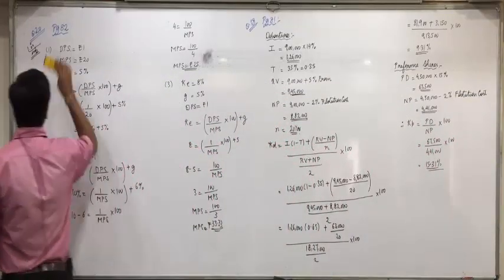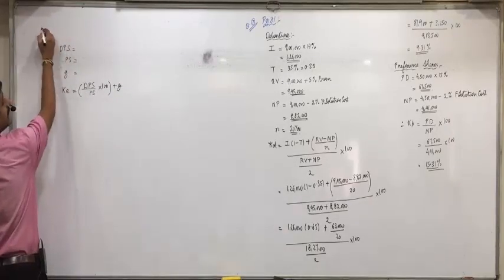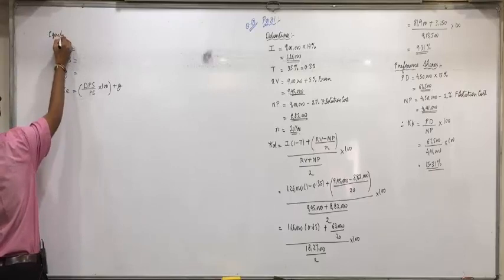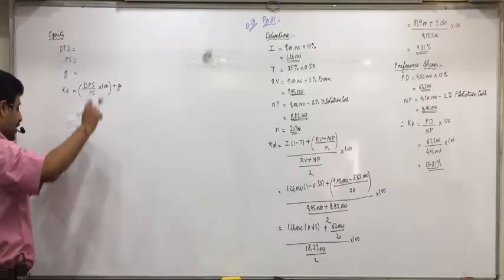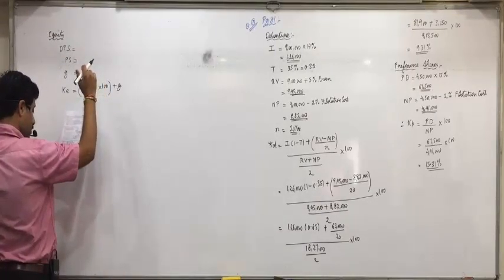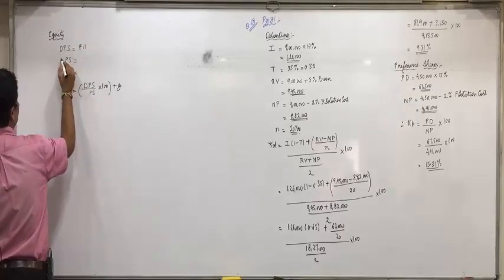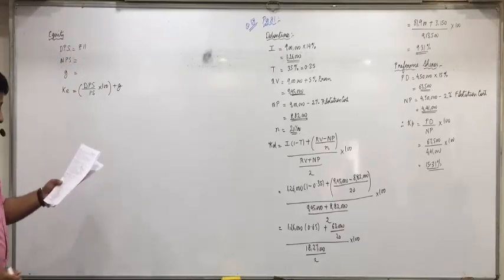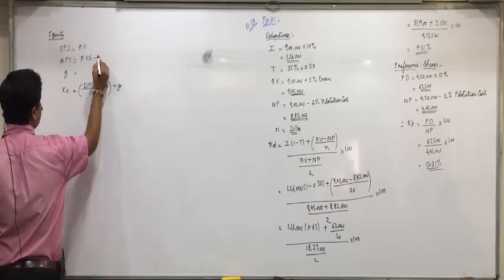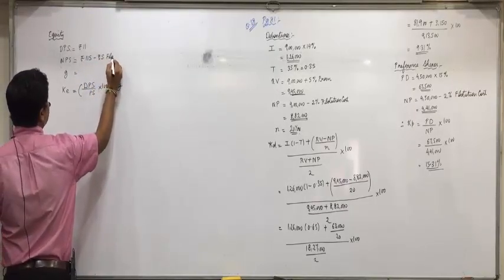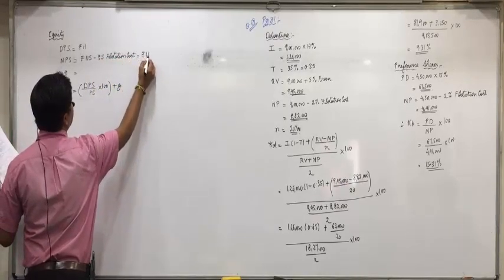Then cost of equity. Now regarding cost of equity, what is the dividend per share given in the third information? Forget the last paragraph, it is given as rupees 11. In the third information, we will not take MPS, we will take NPS. Net proceeds per share are rupees 115 minus rupees 5 of flotation cost, so net proceeds per share will be rupees 110.